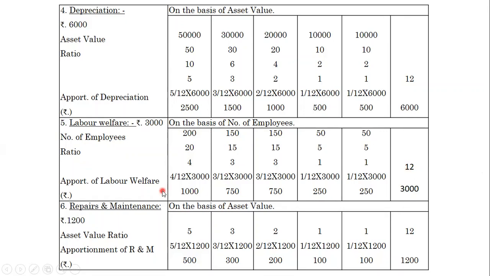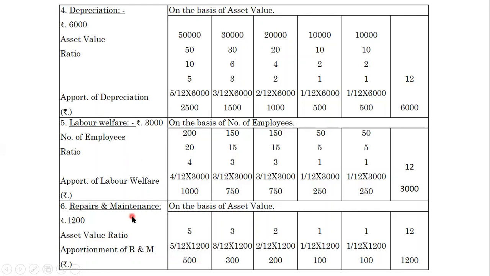Then apportionment of labor welfare. Here how we are calculating: 4 divided by 12 into 3,000 will get 1,000 rupees. We apportion this 3,000 to all the departments, including service departments: 3 production departments, 2 service departments. 3 divided by 12 into 3,000, 750. 3 divided by 12 into 3,000, same 750. Then 1 divided by 12 into 3,000 will get 250. 1 divided by 12 into 3,000 will get same 250. What is the labor welfare? Rupees 3,000. We apportion on the basis of number of employees, and we calculated through ratios the labor welfare amount.